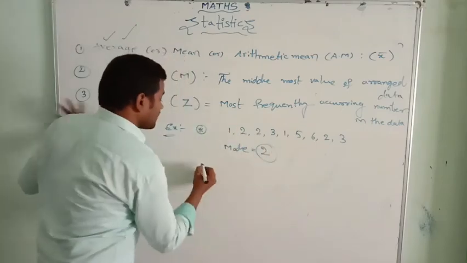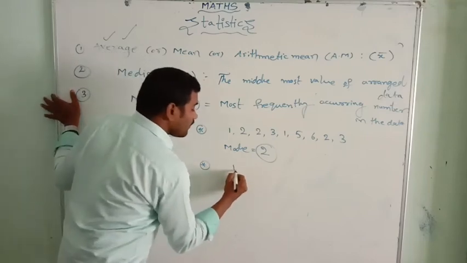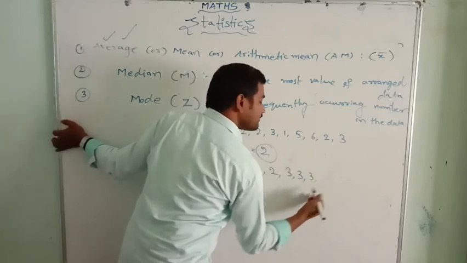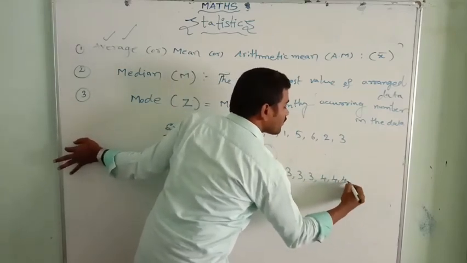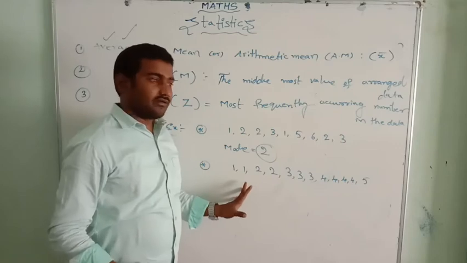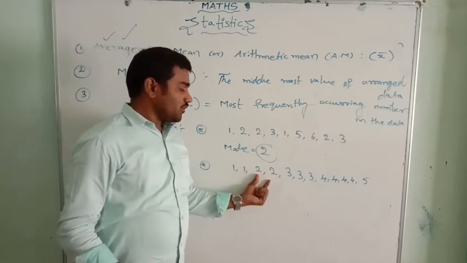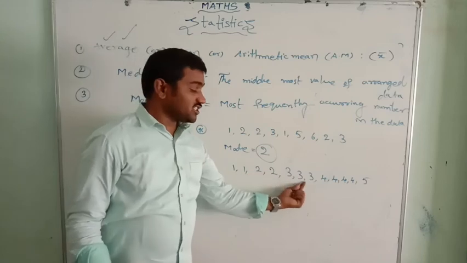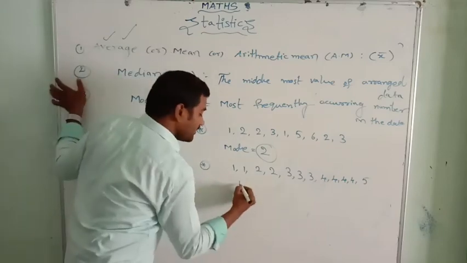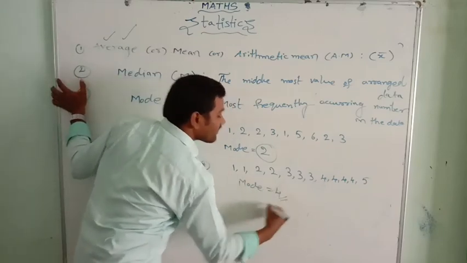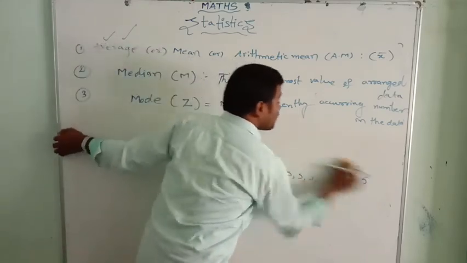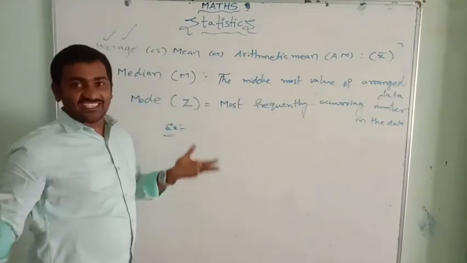So the most time repeating number is called the mode. Very simple. Let me take the next example. 1, 1, 2, 2, 3, 3, 3, 4, 4, 4, 4, 5. Now what is the mode here? 1 and 2 are repeating 2 times, 3 is repeating 3 times, 4 is repeating 4 times, and 5 only once. Therefore the mode equals 4, because 4 is repeating more number of times. Now next I will give you some more examples, a little different than this.